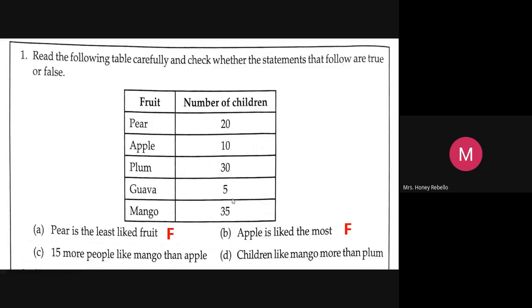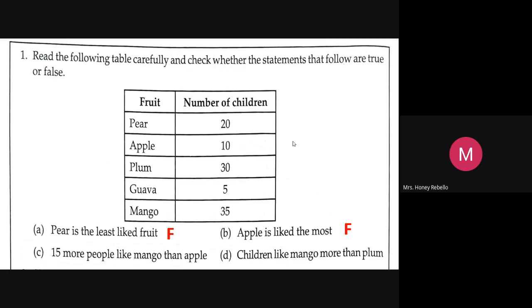15 plus 10. What will you get? Just tell me. You add 10 to that. Just write down 10 plus 15 and add and tell me the answer. 25.